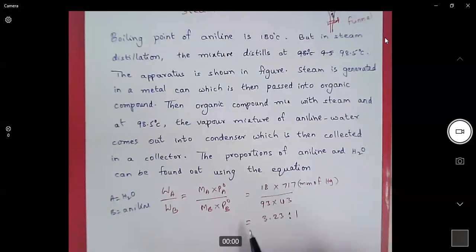Once the mixture is distilled, we can separate aniline and water using separating funnel. So this is how we use steam distillation process to purify organic solvents having high boiling points.